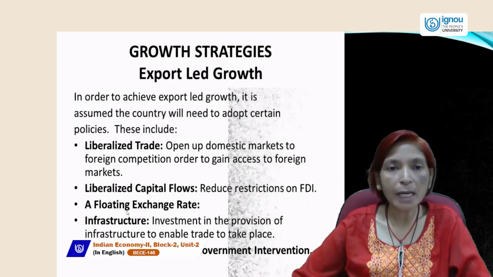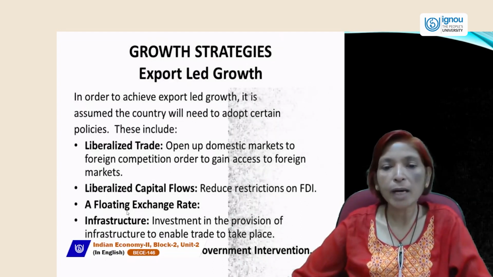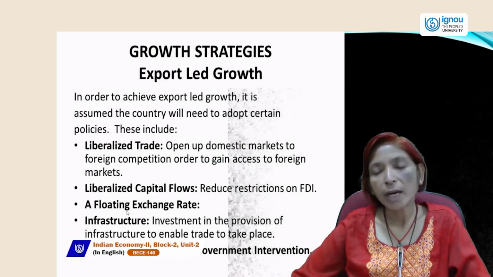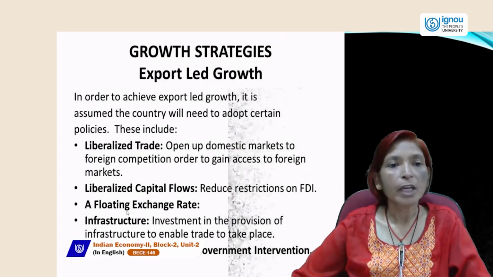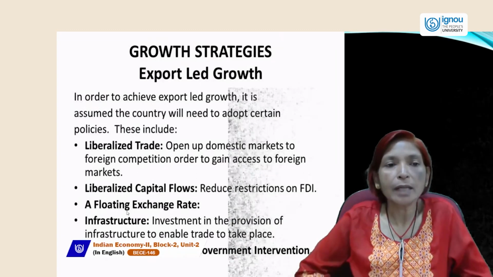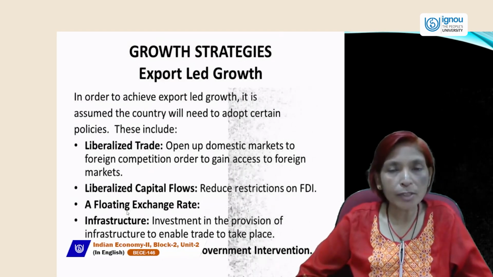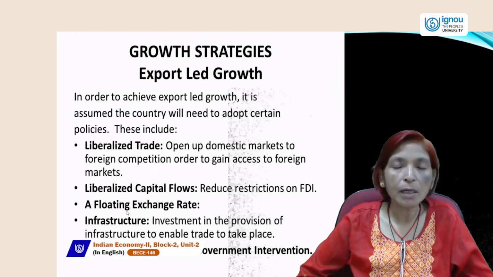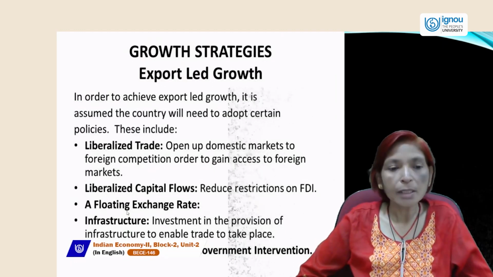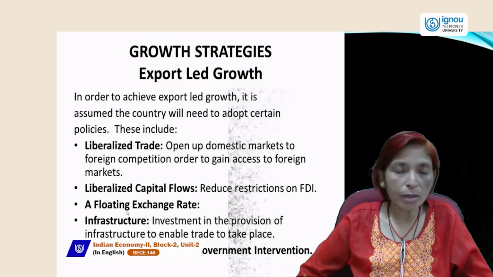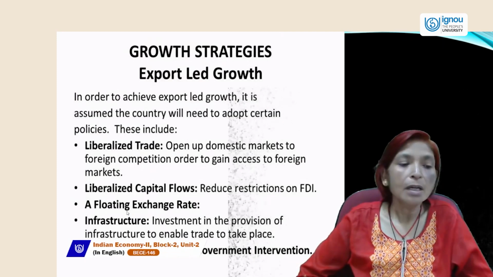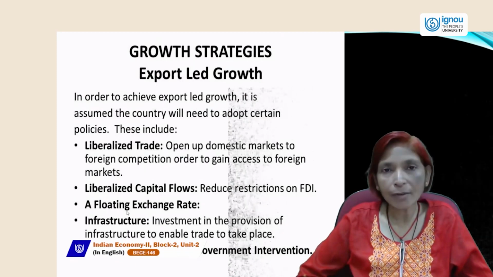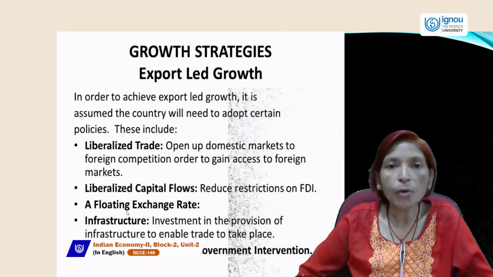So trade should be liberalized, or domestic markets opened up to foreign competition, in order to gain access to foreign markets. Second, if we want to increase our export led growth, then we should first of all liberalize our economy. It means we should open up the economy to foreign competition and open up the domestic markets. Next is liberalized capital flows. We should reduce restrictions on FDI. It means we should promote more and more FDI.